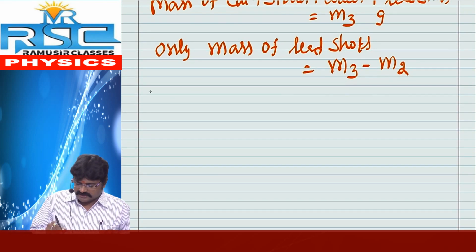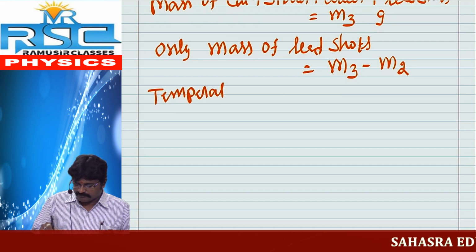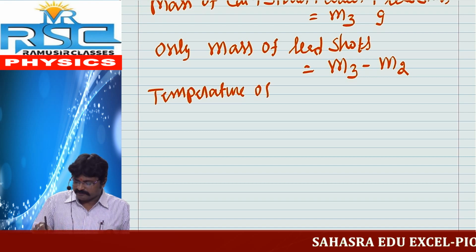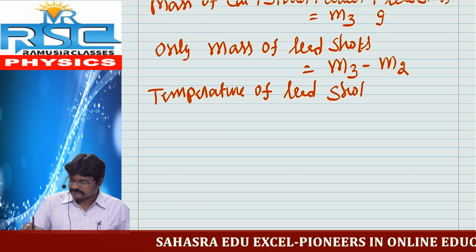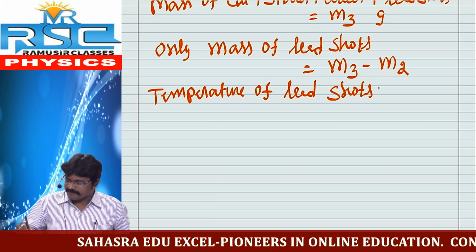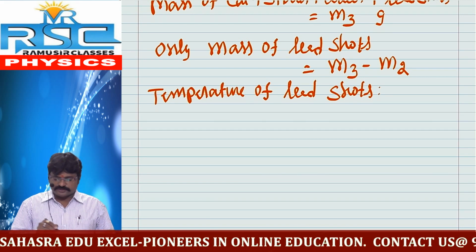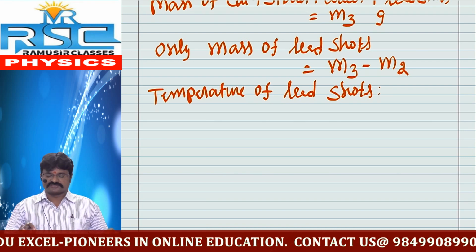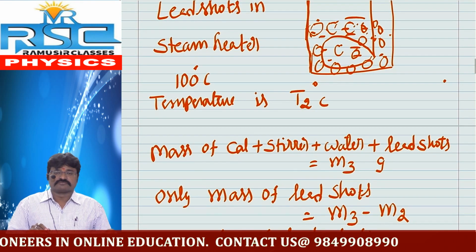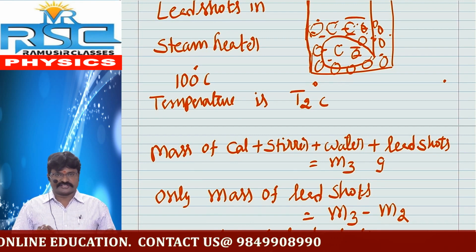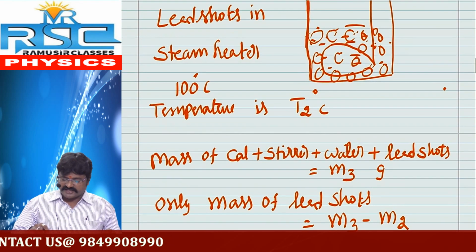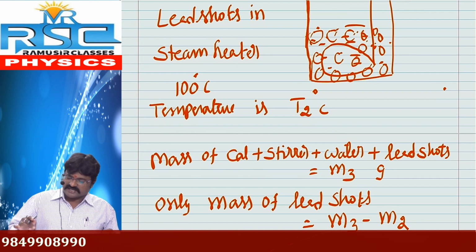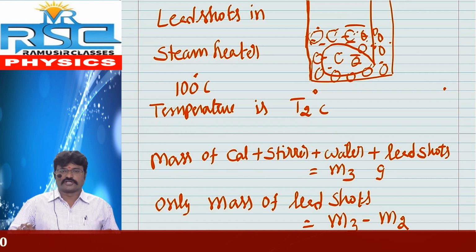Similarly, the temperature of lead shots. How is it possible to find it? We already heated the lead shots up to 100 degrees Celsius, noted down as T2 degrees Celsius. Then these lead shots are transferred into the calorimeter.